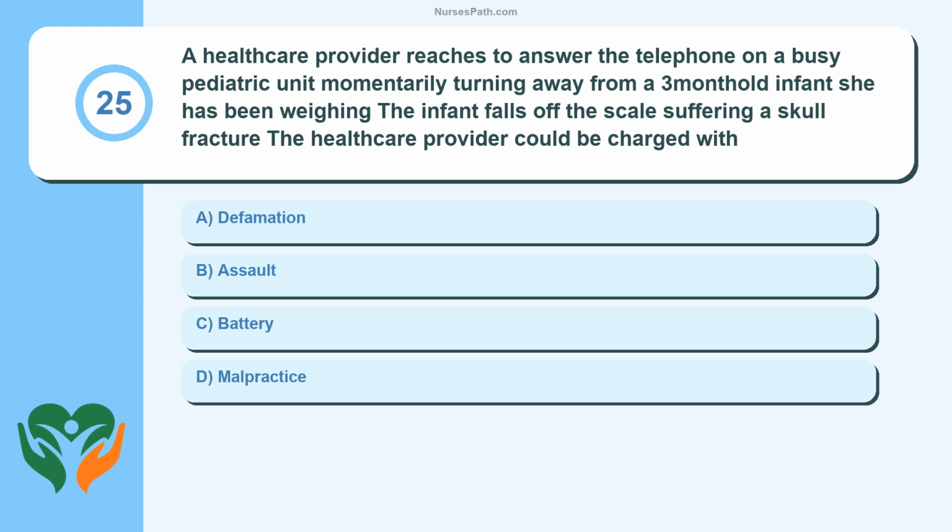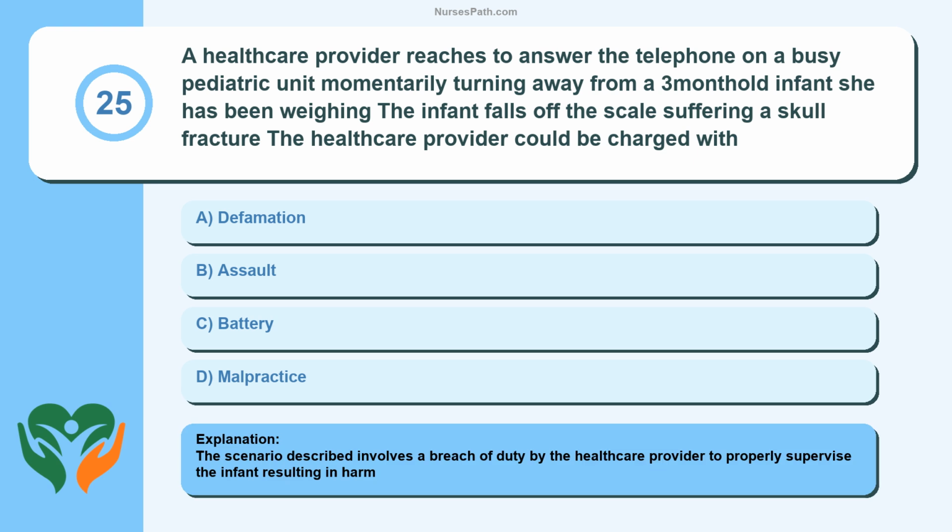Question 25. A healthcare provider reaches to answer the telephone on a busy pediatric unit, momentarily turning away from a 3-month-old infant she has been weighing. The infant falls off the scale, suffering a skull fracture. The healthcare provider could be charged with defamation, assault, battery, malpractice. The scenario described involves a breach of duty by the healthcare provider to properly supervise the infant, resulting in harm.